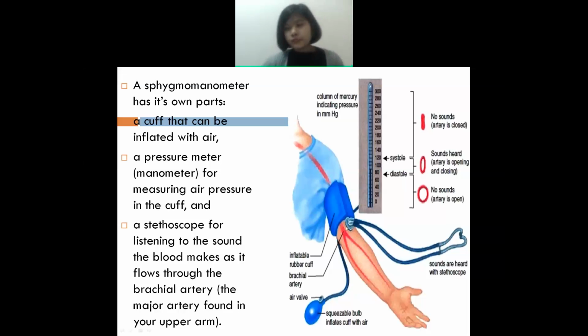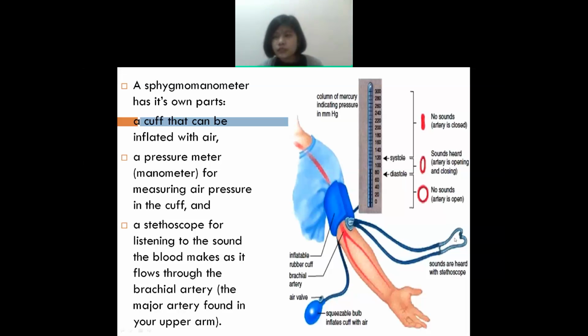Suppose you have got 120. The first sound you will suddenly start getting is the first sound. You will hear it with the help of the stethoscope. This is the diaphragm part.